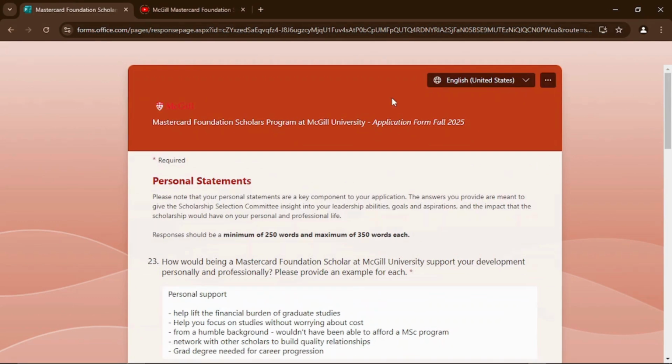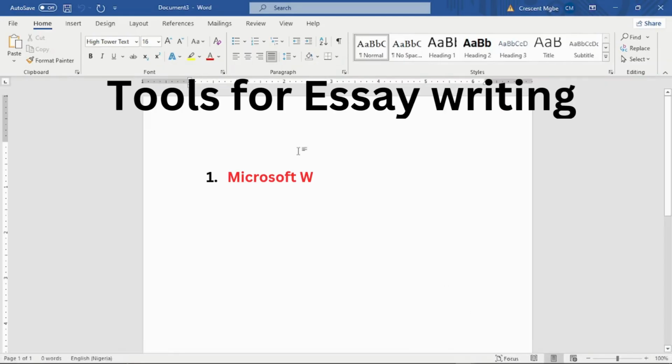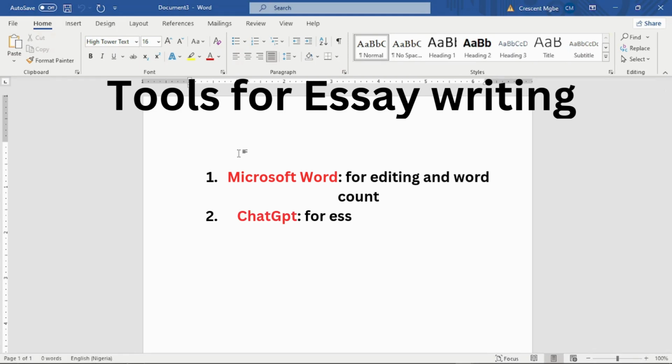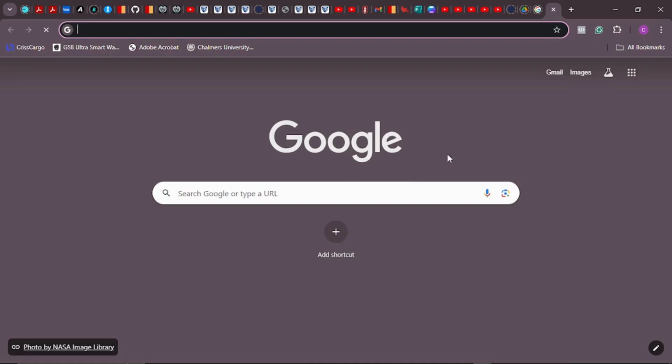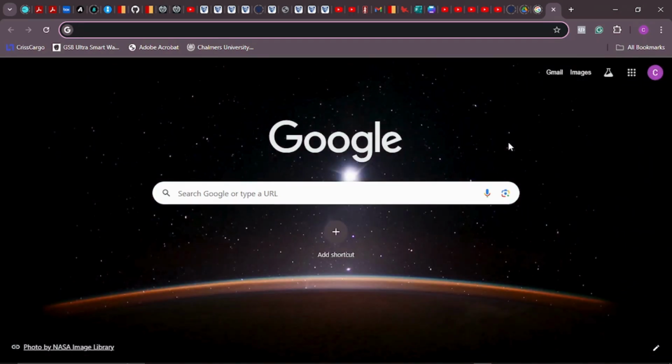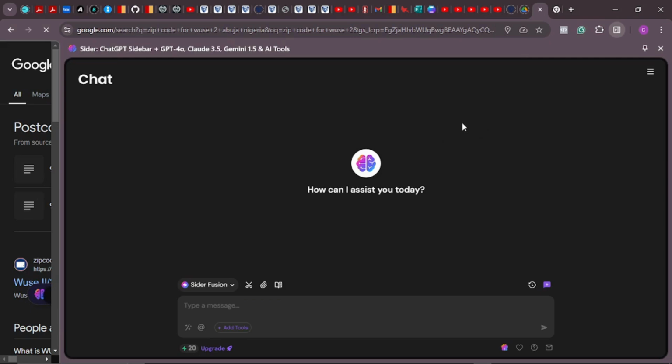To write this essay, we are going to be needing two different tools, and the first tool is going to be our Microsoft Word. So I'm going to launch my Microsoft Word. You can see here, because this is where we're going to be editing the essay. But however, we'll need another tool to write those essays for us, and that's going to be ChatGPT. So I'll just head over to my browser, then I'll launch ChatGPT. So this is ChatGPT.